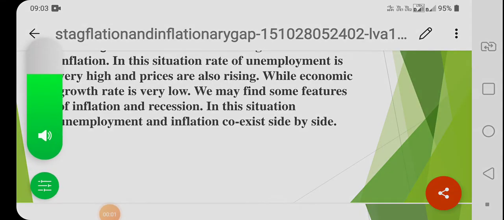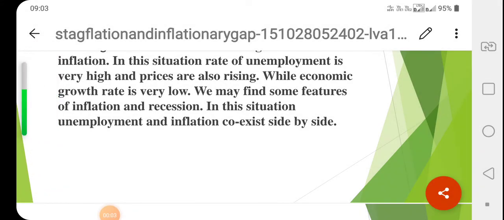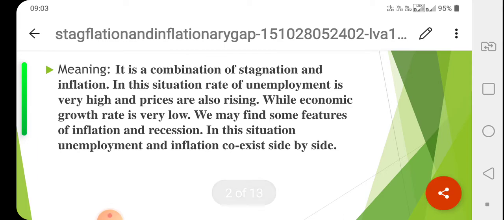Dear students, in today's class we are going to discuss what is stagflation and what is inflationary gap. Stagflation means it is a combination of stagnation and inflation. In this situation, the rate of unemployment is very high and prices are also rising.